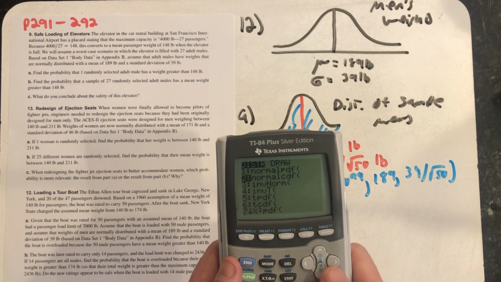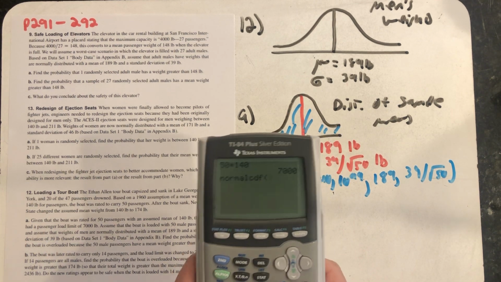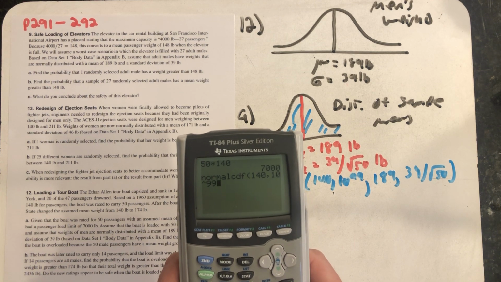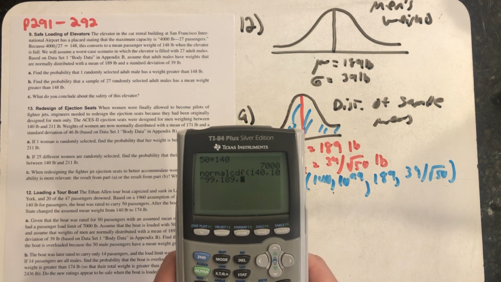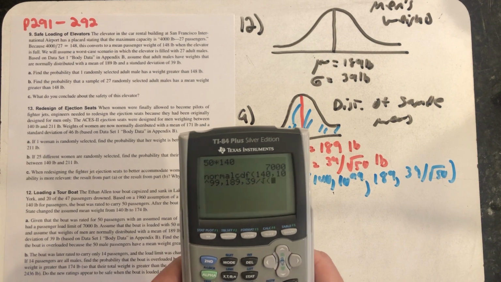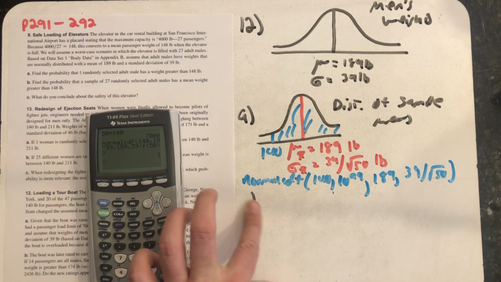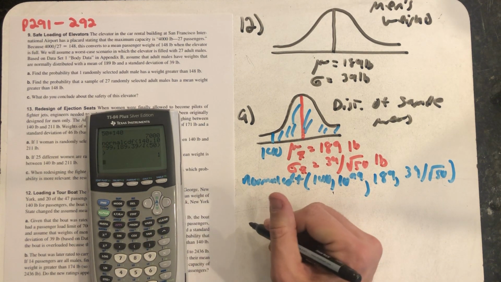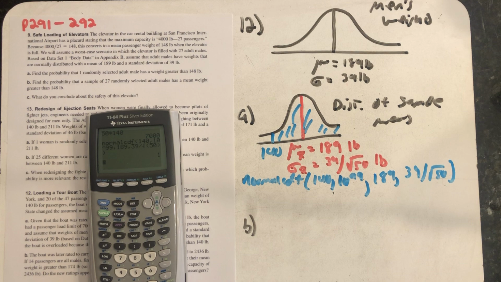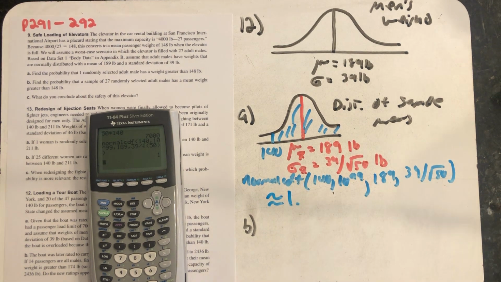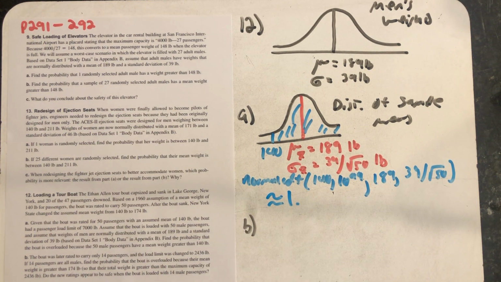Get into the distribution menu by hitting second, vars, choose normal CDF. And we're just going to type in what we've written down there. And we get a probability so close to 1 that the calculator actually rounds it to 1. With 50 people on that tour boat, it is almost certain to sink.